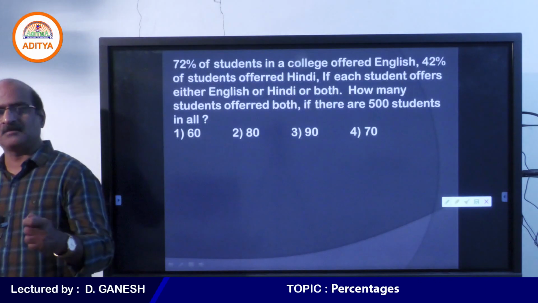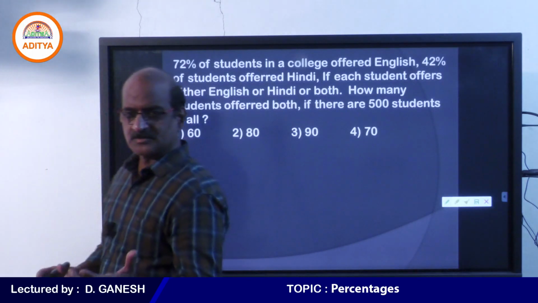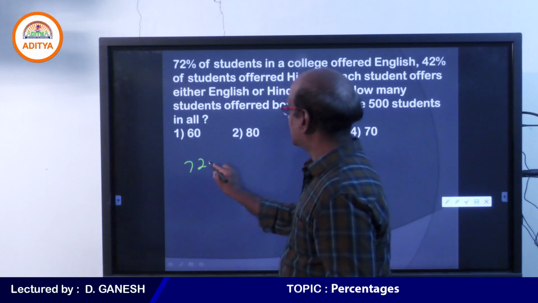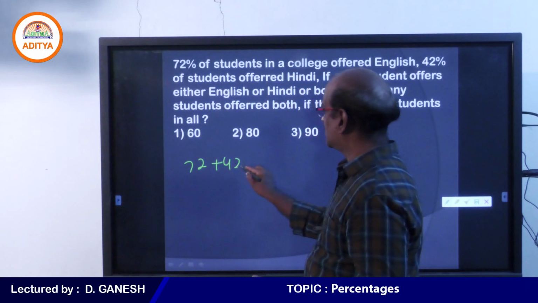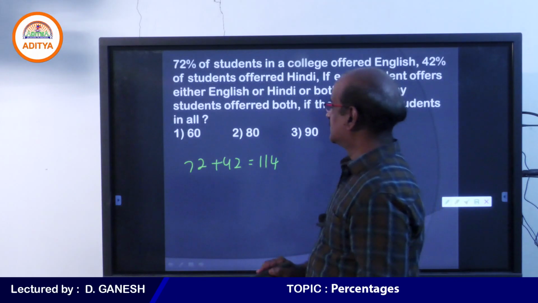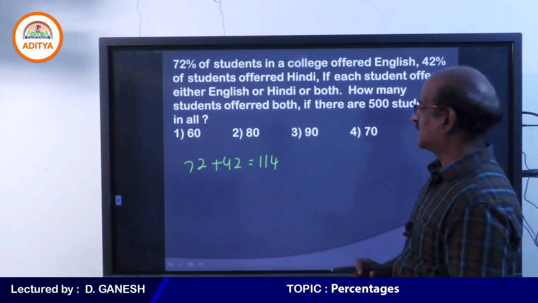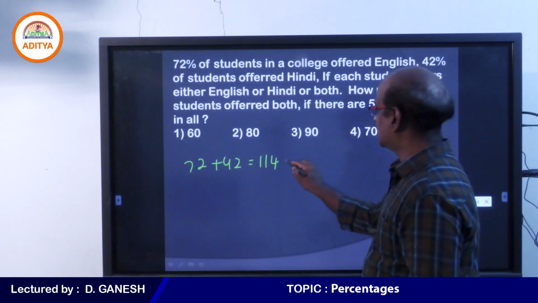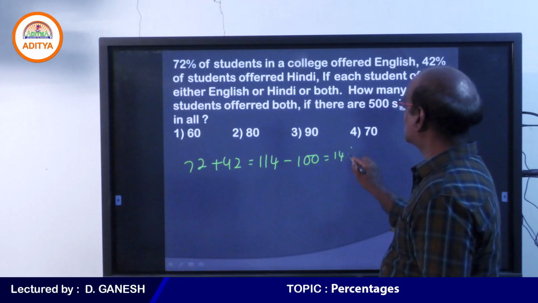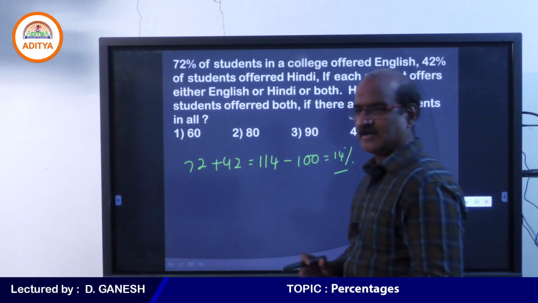This happens only in one particular case. Shall I tell you when? You see, 72 plus 42, tell me how much it is? It is 114. Student, if any number is more than 100, that particular percentage should be offering both Hindi and English.